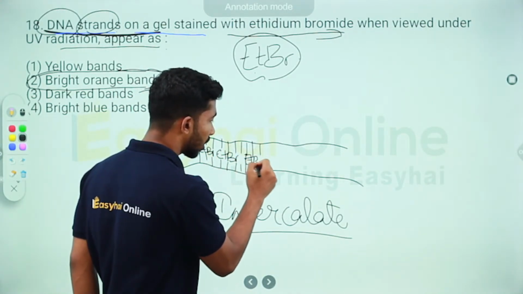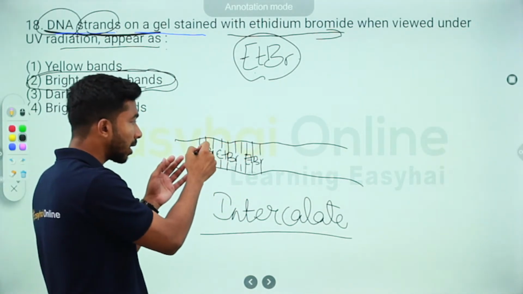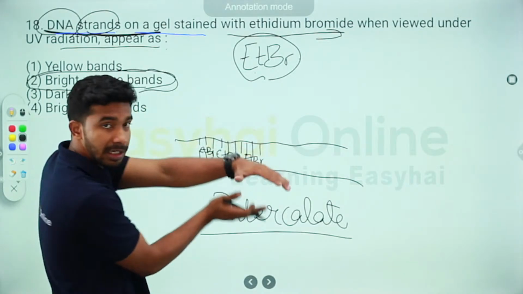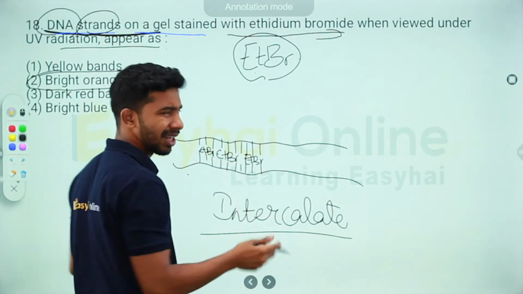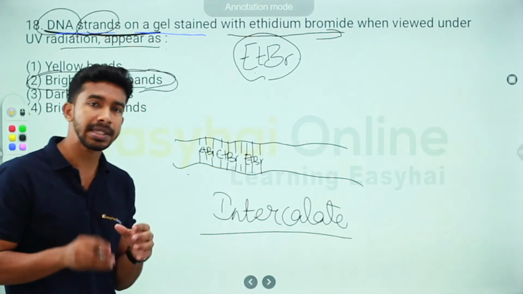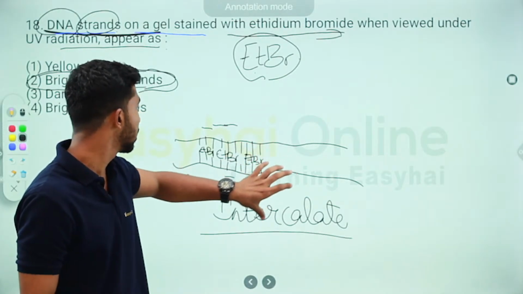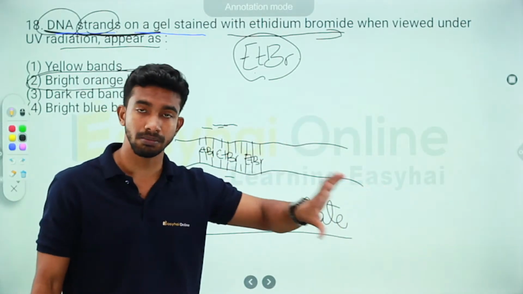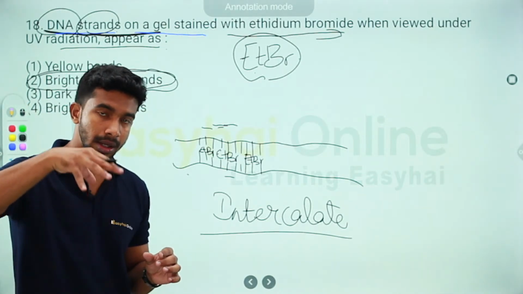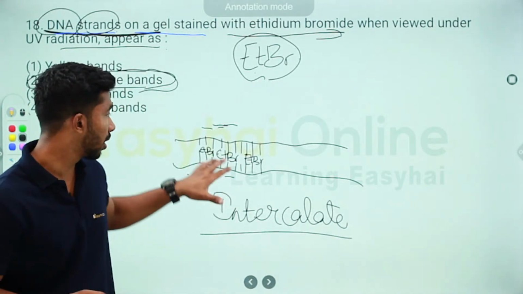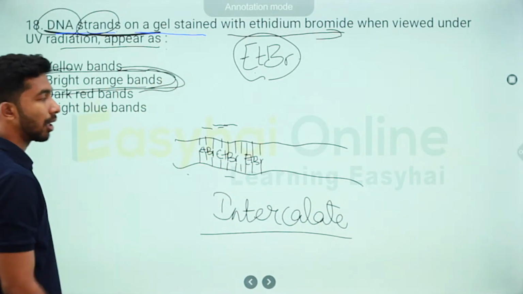So basically, when something is put inside in the central space, there is obvious unwinding of the DNA. The DNA unwinds a little bit, but anyways, they get embedded inside the DNA strand, and that's how, when you put it under UV light, these things start shining, and they shine with a bright orange color.